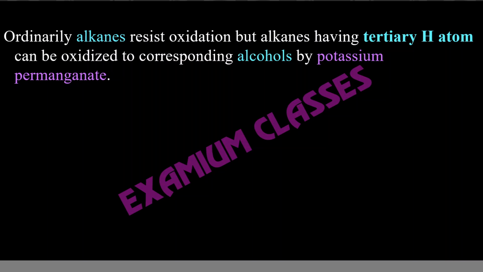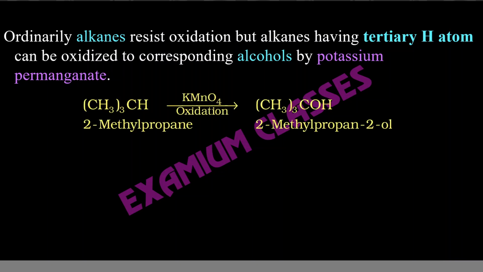Ordinarily, alkanes resist oxidation, but alkanes having a tertiary hydrogen atom can be oxidized to the corresponding alcohols by potassium permanganate. This reaction is important, and remember here you can't have a secondary or primary alkane. So if you have CH3, CH2, CH3, here this is a 2 degree carbon, this is a 1 degree carbon. So this reaction will not happen. It will proceed to just 4-5%. So we say that the reaction will not proceed.